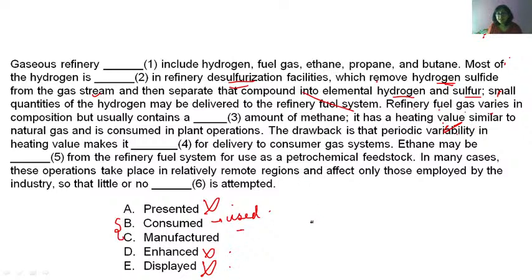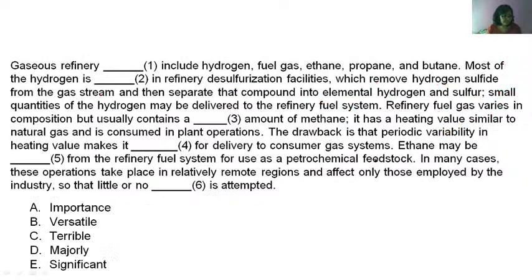In your key, this question is from Bankers Adda, in the key it has been mentioned option B, but this is wrong. The right answer is option C, manufactured, because here we are getting elemental hydrogen and sulfur. So option C is the correct answer. It is made.